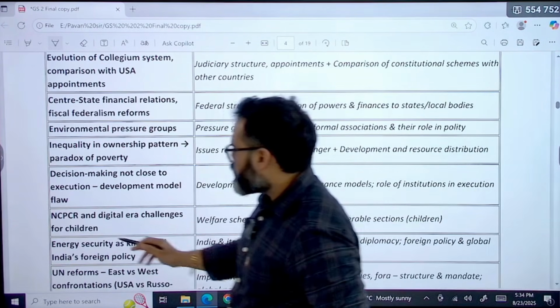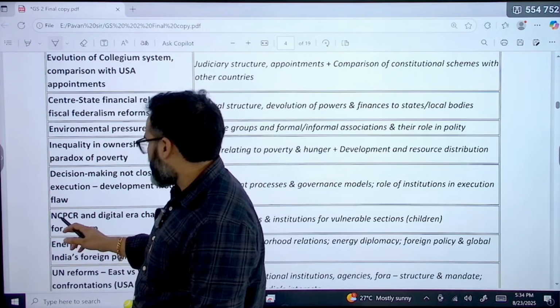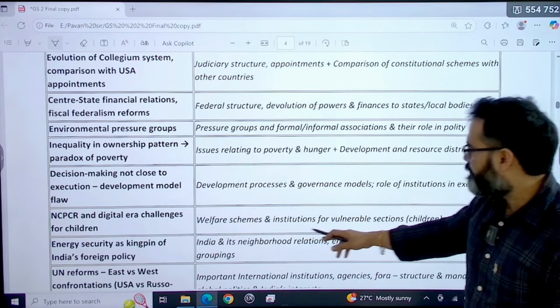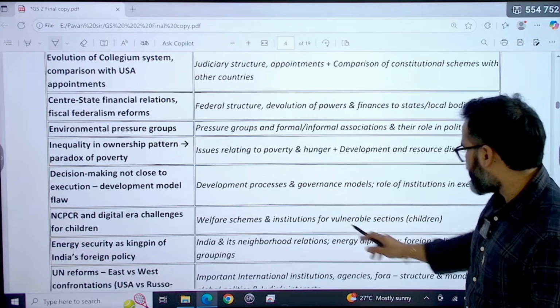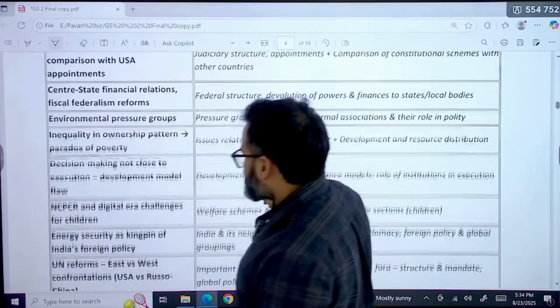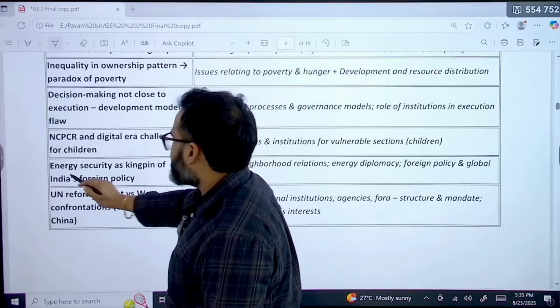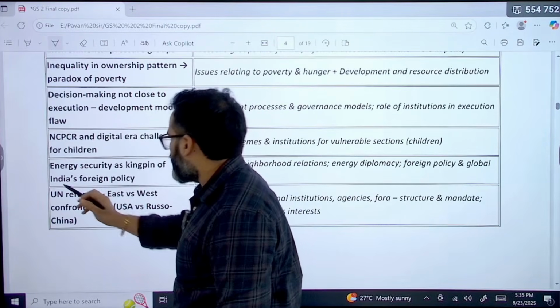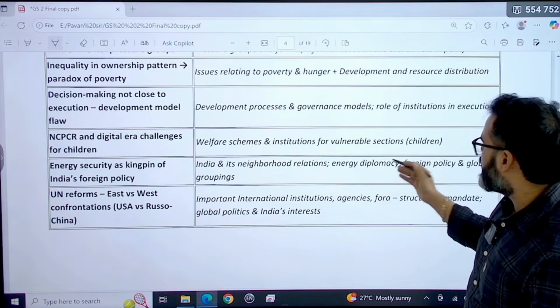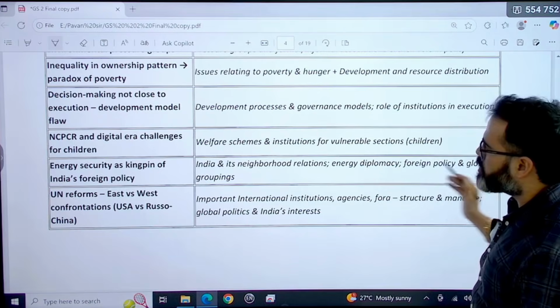The next question was about the National Commission for Protection of Child Rights, NCPCR, and digital era challenges for children. This is about welfare schemes for vulnerable sections, where children are one of the vulnerable sections. The 19th question was energy security as the kingpin of India's foreign policy. This was about India and its neighborhood relations, energy diplomacy, foreign policy and global groupings.